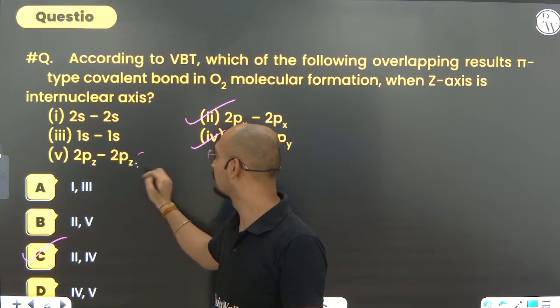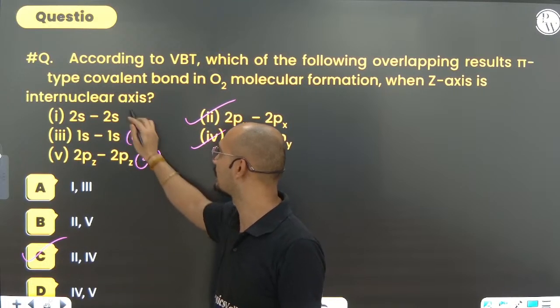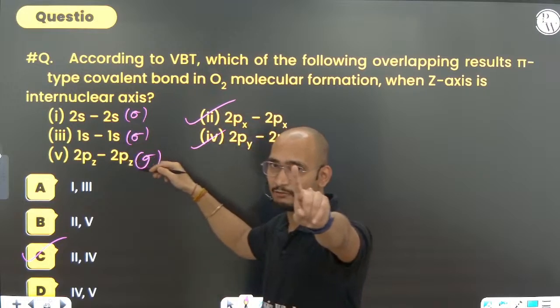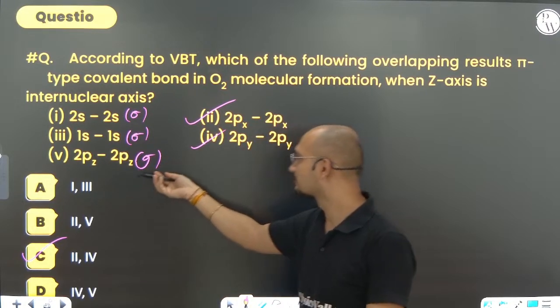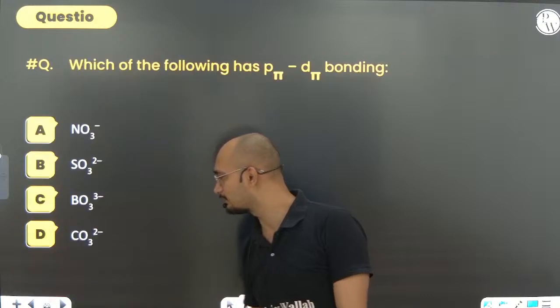Others are no. It will be forming sigma. It will also be forming sigma because s can only form sigma. S can never form pi. This is also going to be sigma. Why? Because towards pz it will be end to end.